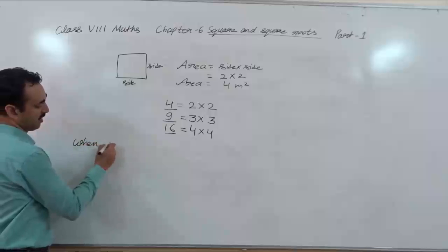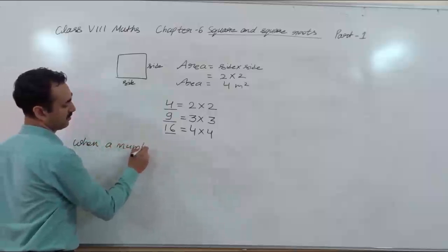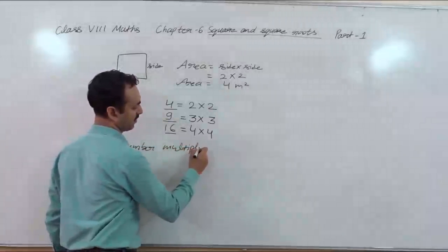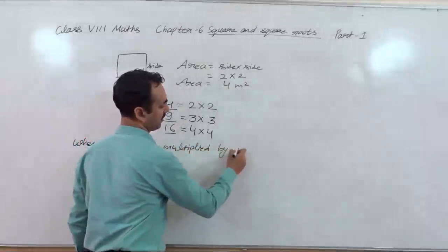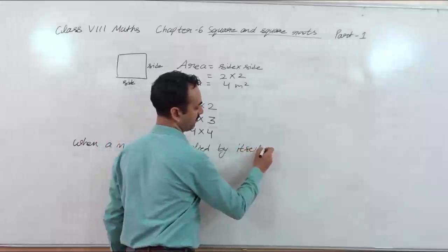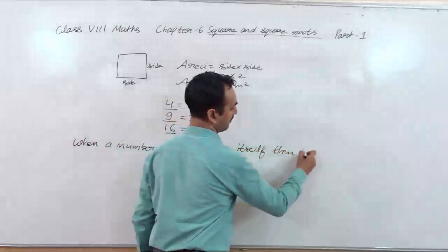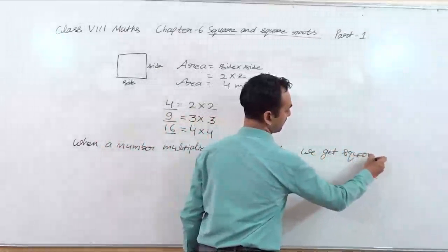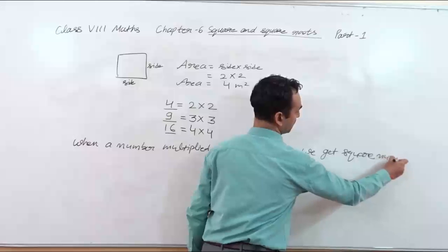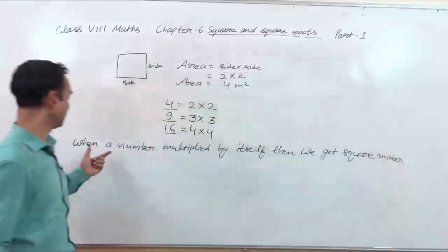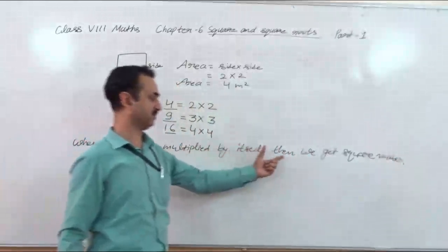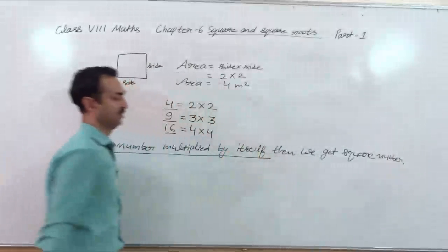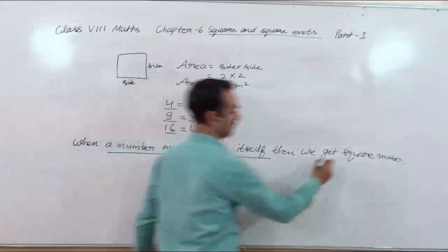When a number multiplies by itself, then we get a square number. So when a number multiplies by itself, then we get a square number.